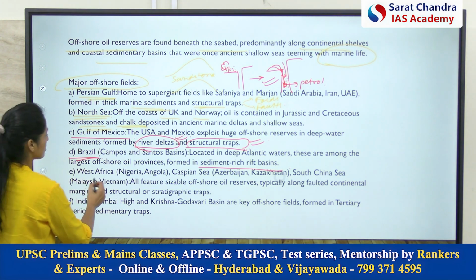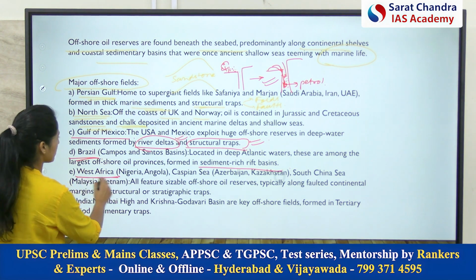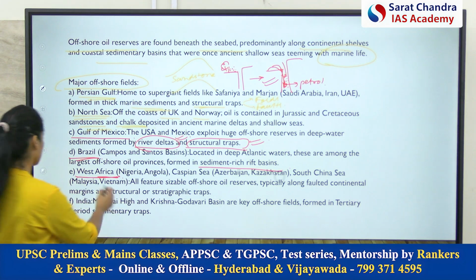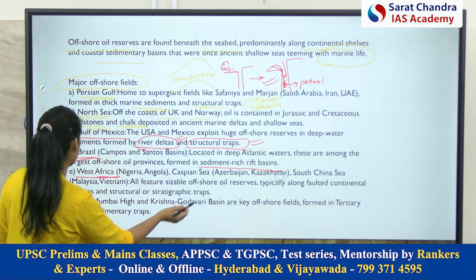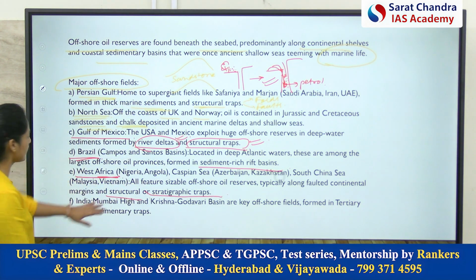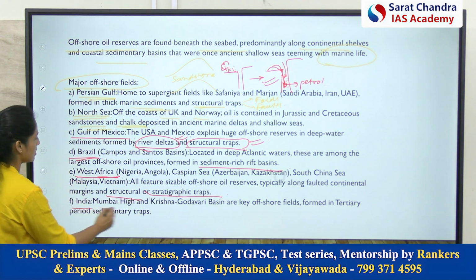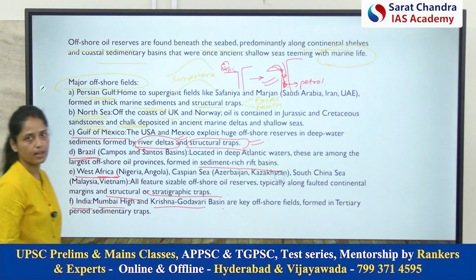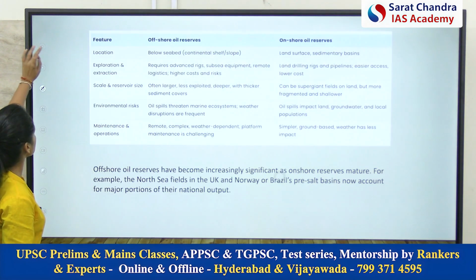Now, the West African margin. In West Africa also, the same thing: stratigraphic traps and structural traps. And in India also, we have already discussed the Mumbai High and KG Basin. Okay, so this was the thing.